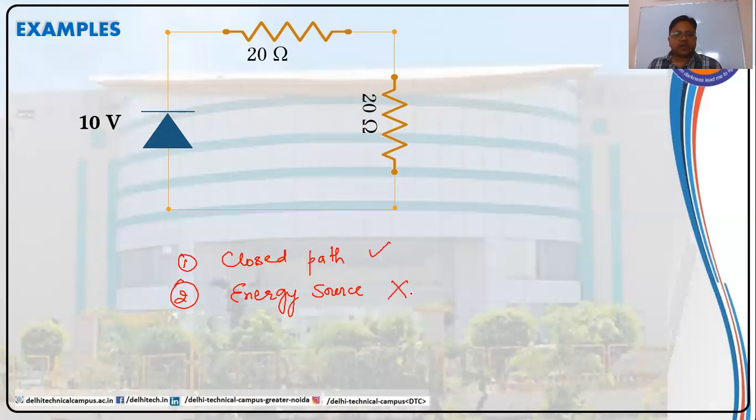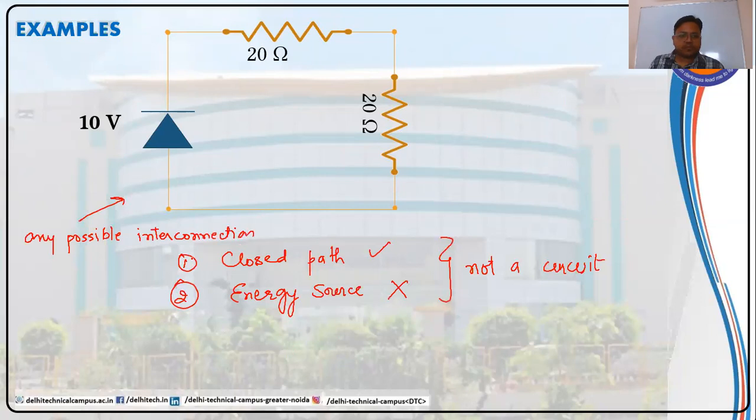So it cannot be termed as a circuit. Though being any possible interconnection, it can be regarded as a network. So this is a network, but not a circuit.